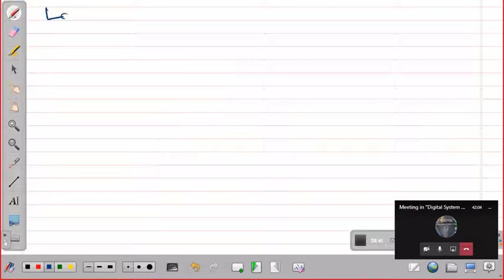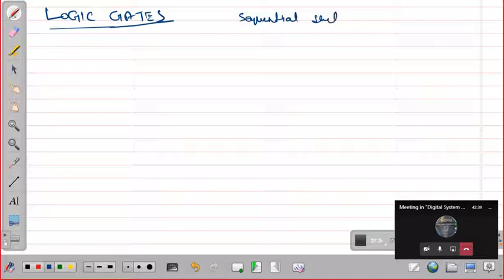So we will learn about logic gates. Any idea about logic gates? What is a logic gate? When it comes to binary, a logic gate is the basic building block. If you are designing something in computers, logic gates are the basic thing you have to know about. All the ICs, everything working inside a computer is based on logic gates, and there are two things: the sequential circuit and the combinational circuit.